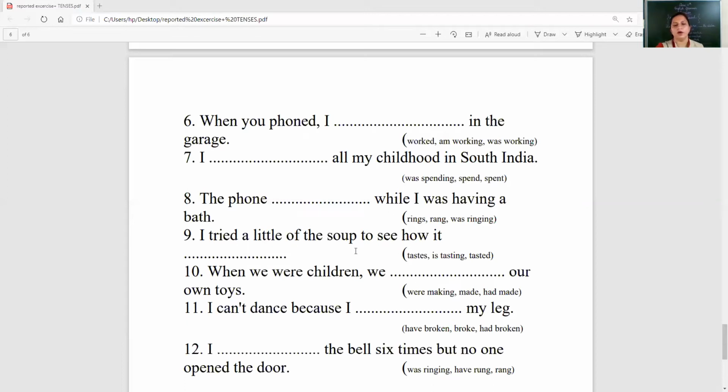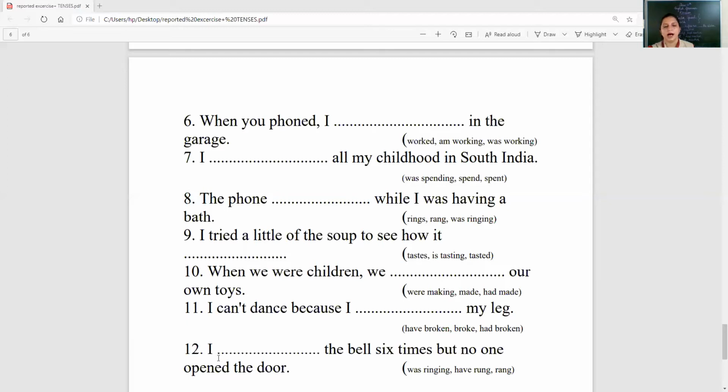I tried a little of the soup to see how it dashed. Tastes, is tasting, tasted. When we were children, we dash our own toys. Were making, made, had made. Next, I can't dance because I dash my leg. Have broken, broke, had broken.